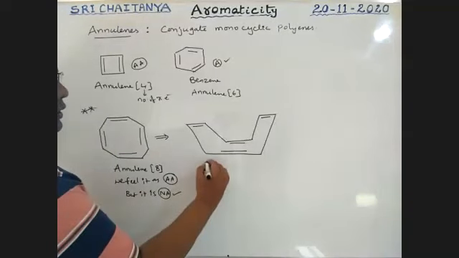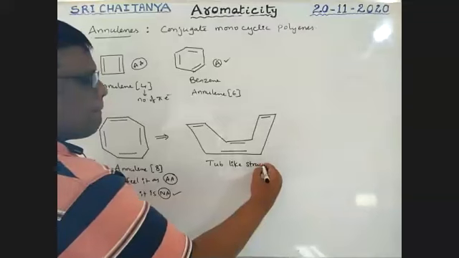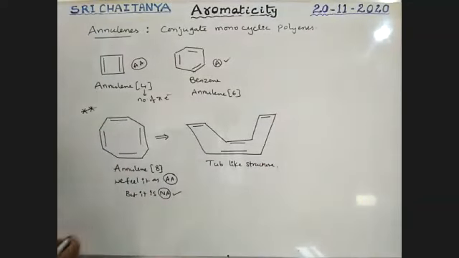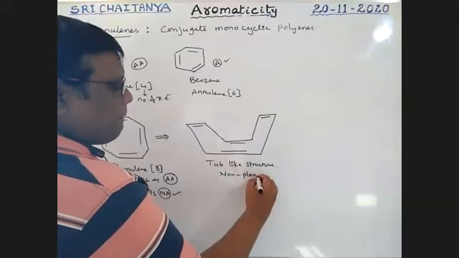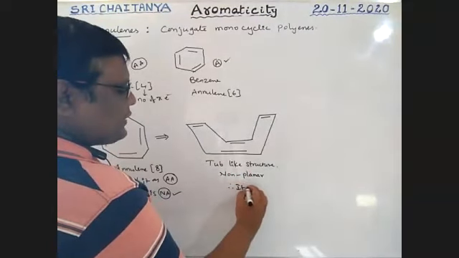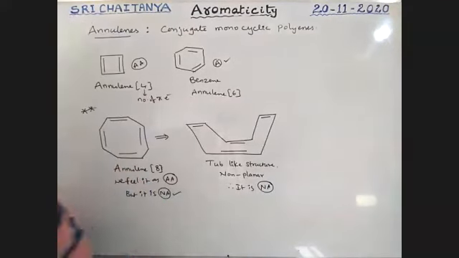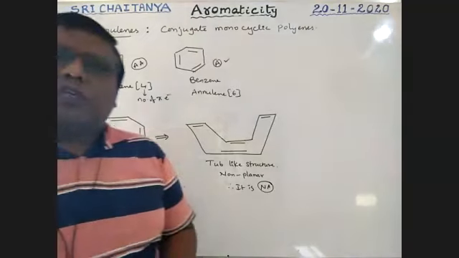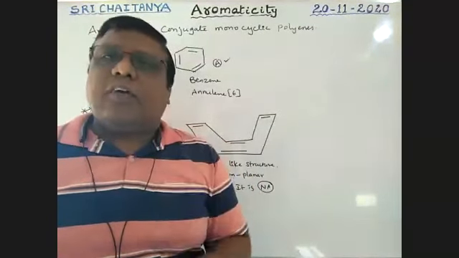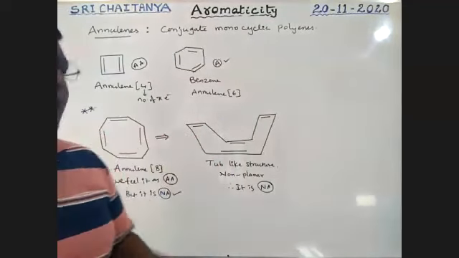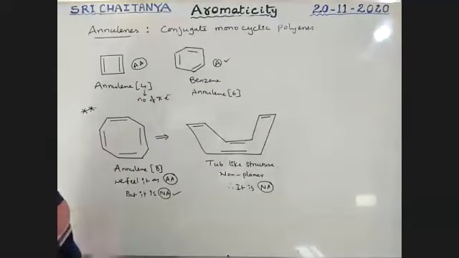So it is a tub-like structure. It is a tub-like structure and non-planar. Therefore, it is non-aromatic, because planarity has failed. Even though it is anti-aromatic by electron count, planarity is required. But here planarity has failed. Therefore, it is a non-planar structure. This is out of plane.